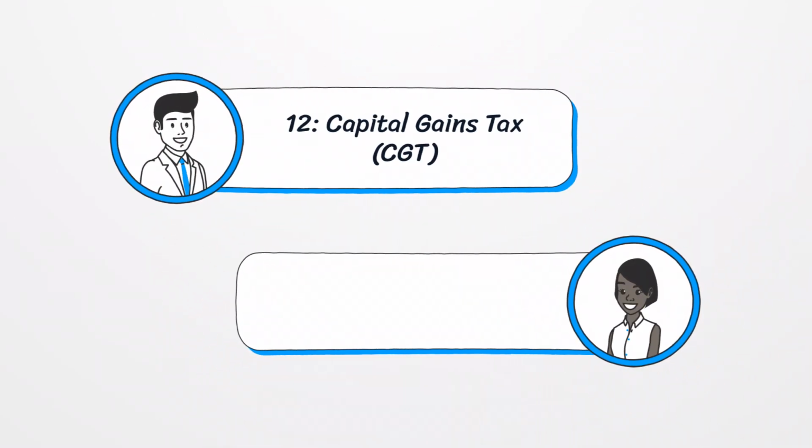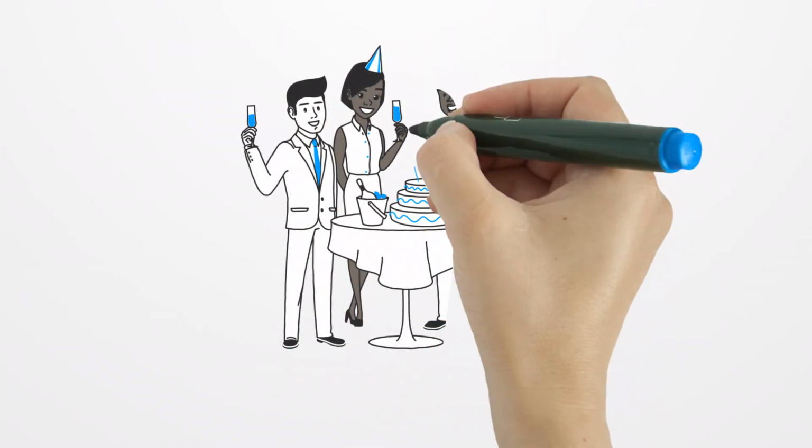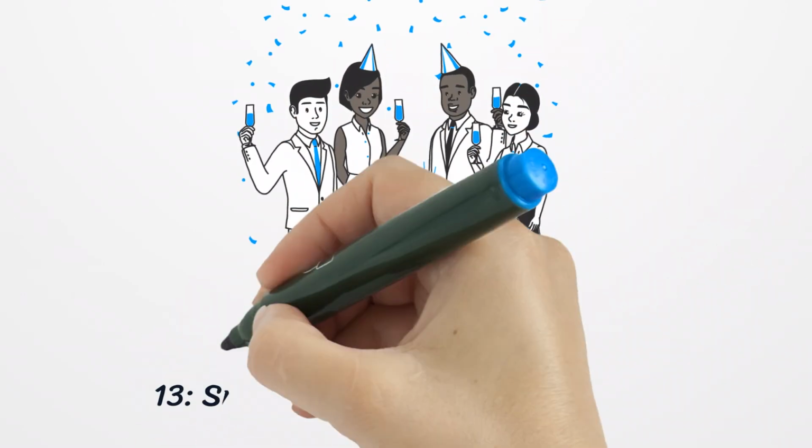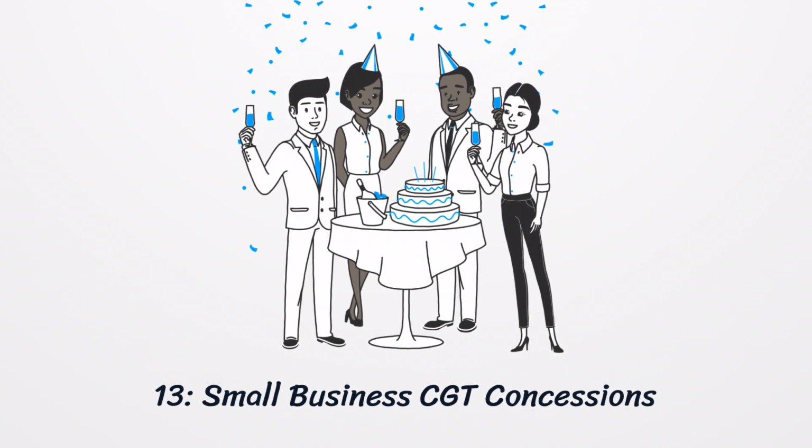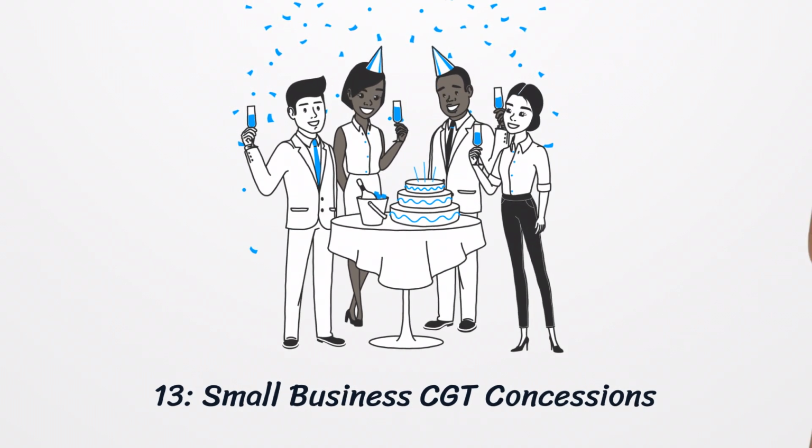Beneficiaries may be liable for CGT on distributions of capital gains, but CGT concessions may apply, such as the 50% discount for individuals. Trusts may qualify for small business CGT concessions if they meet the eligibility criteria, allowing reduced capital gains tax or deferral on the sale of business assets.